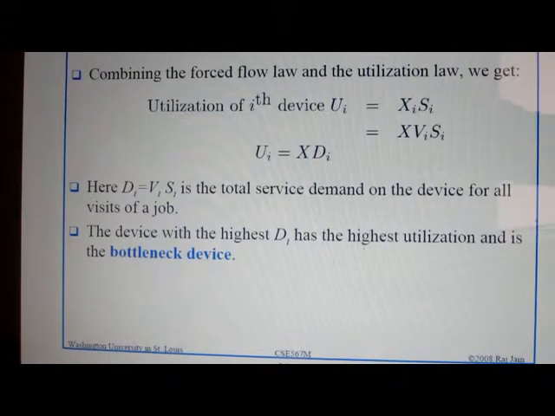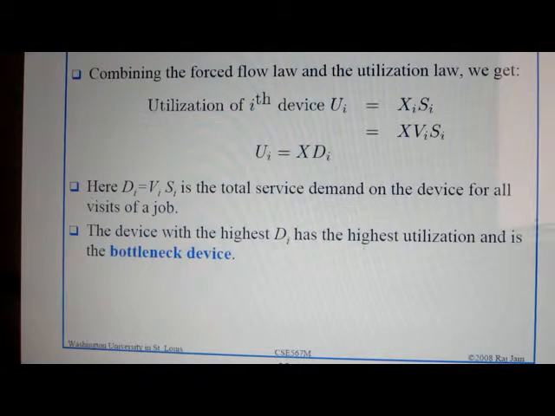Now second, we talk about the bottleneck device. The bottleneck device combines the forced flow law and the utilization law. One consequence of the forced flow law is that the device utilizations are proportional to their respective total service demands.